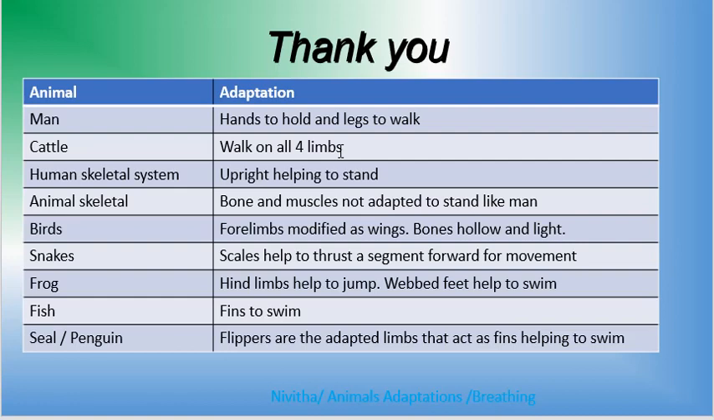In birds, the four limbs are modified as wings. The bones are hollow, the muscles are strong, the feathers are light, the body is aerodynamic, so the birds can fly. In snakes, the scales help to thrust a segment forward for the movement. So the segments help the snake to be curved, and then they thrust forward and move in a rectilinear gait, a forward motion. That is how the snakes move.